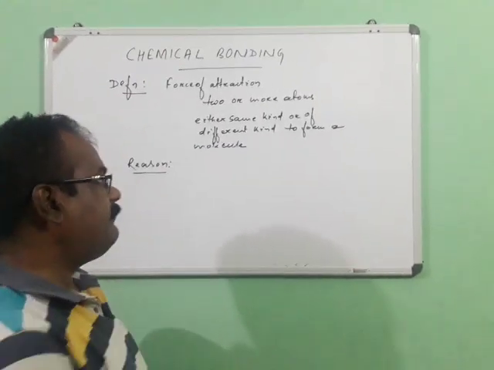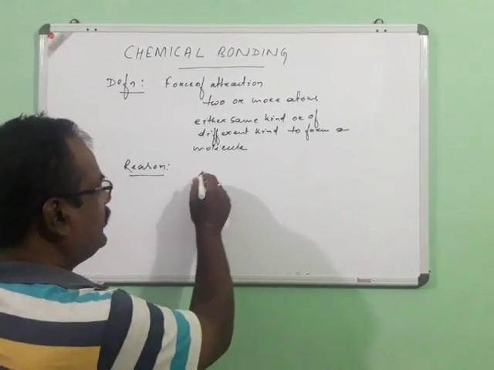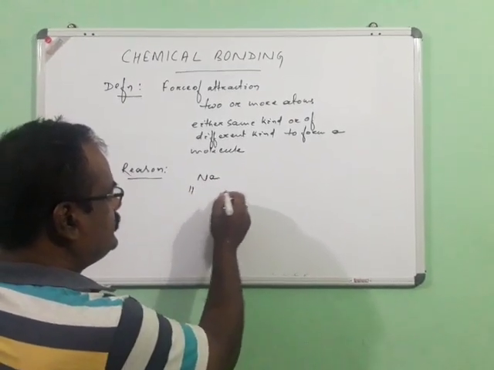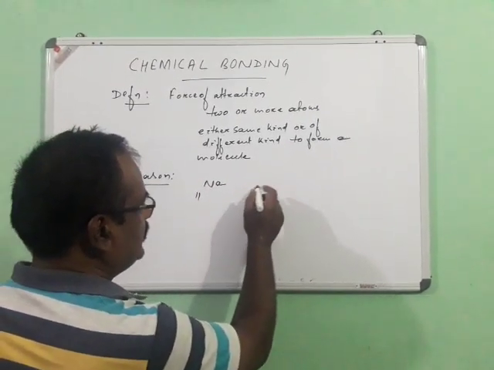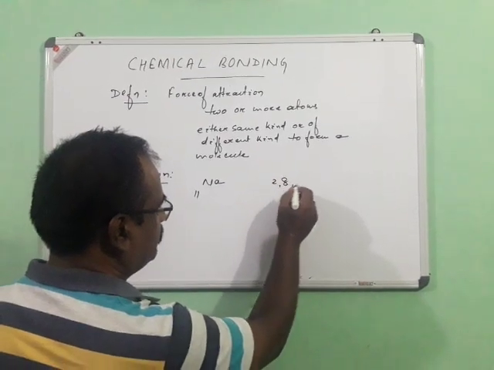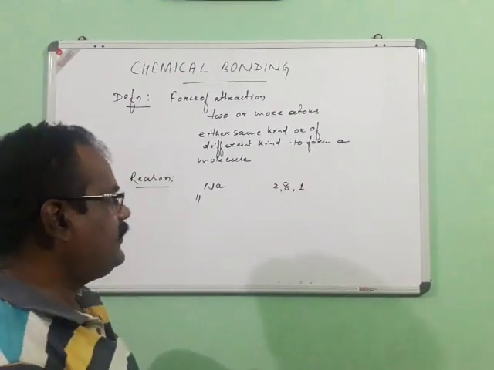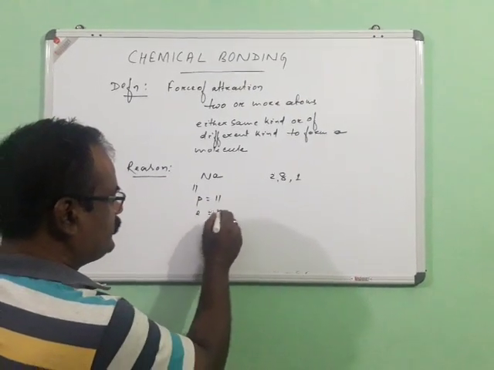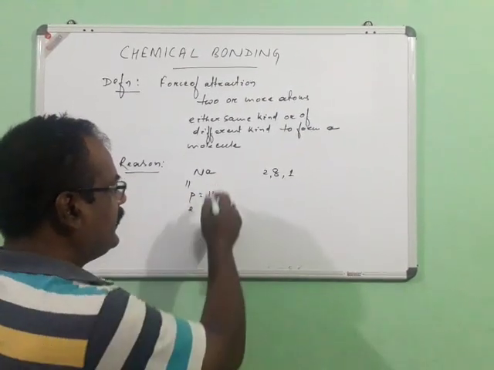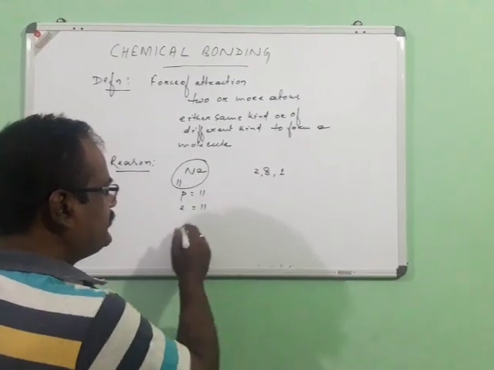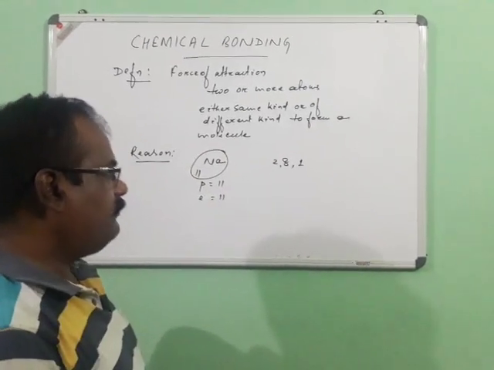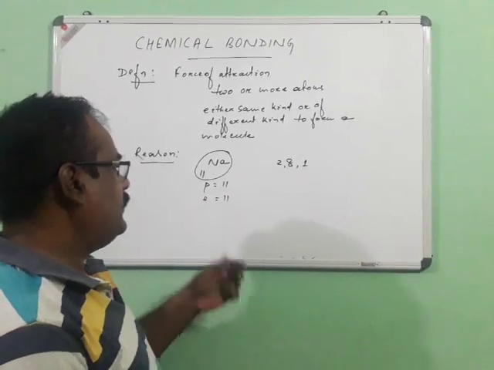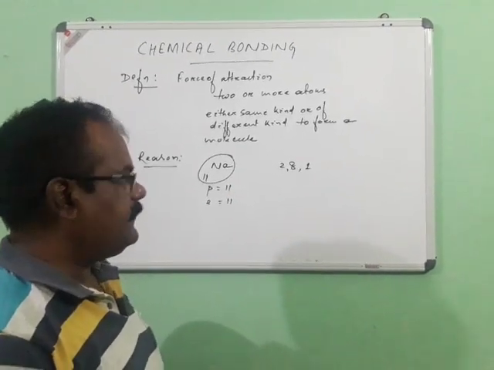Let us take an example, suppose sodium. In case of sodium, the atomic number is 11, which represents the electronic configuration 2, 8, 1. Here the number of protons is 11 and the number of electrons is also 11, so we can say that this sodium atom is electrically stable because the number of positive and negative charges are the same, but chemically it is unstable.